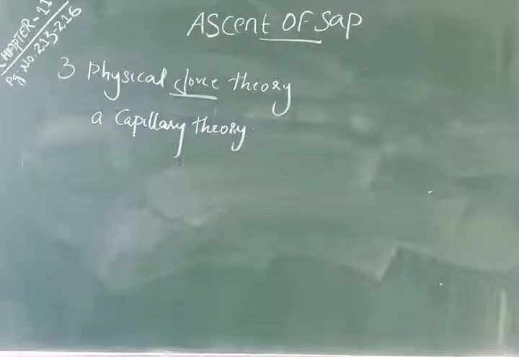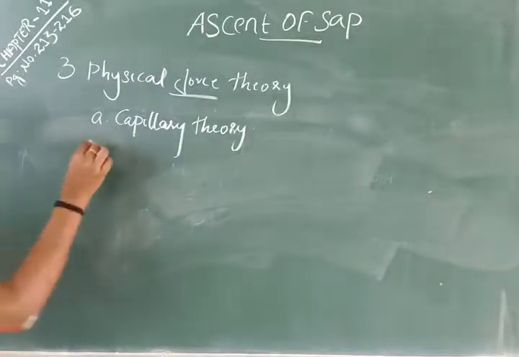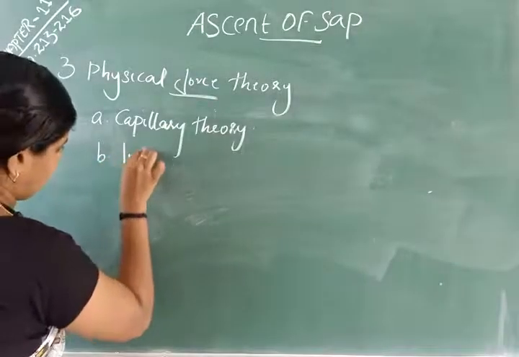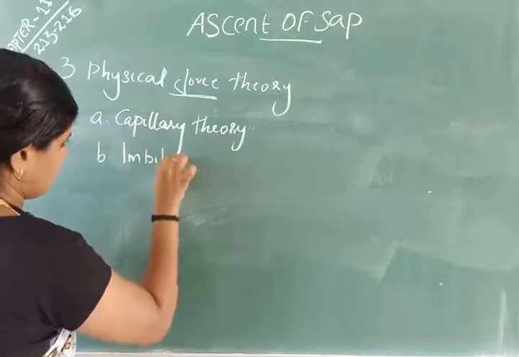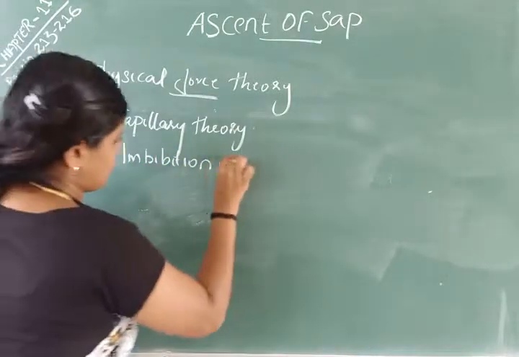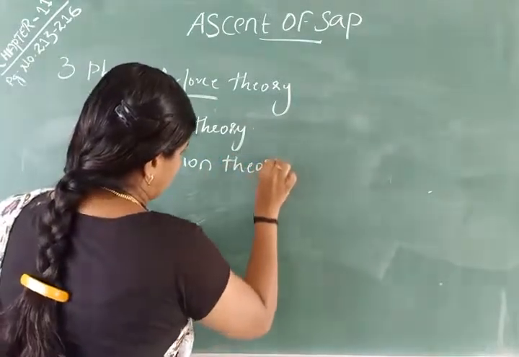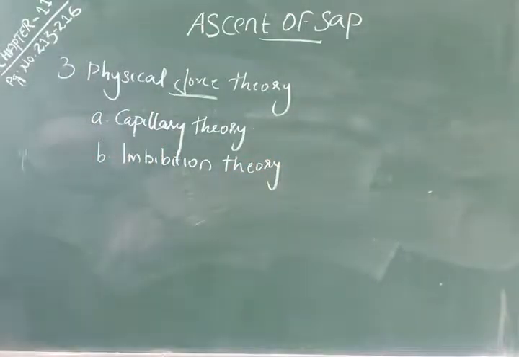Then, the second theory is Imbibition Theory.